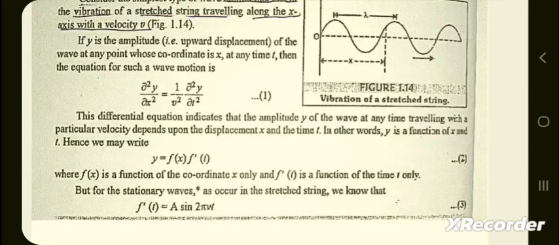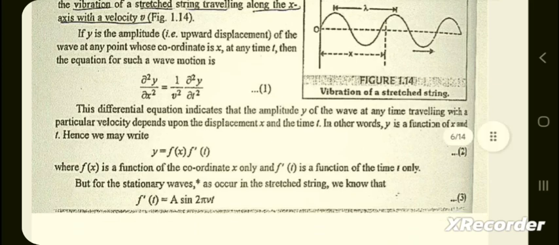This differential equation indicates that the amplitude y of the wave at any time, traveling with a particular velocity, depends upon the displacement x and the time t. In other words, y is a function of x and t.